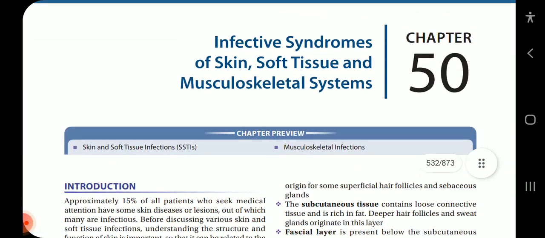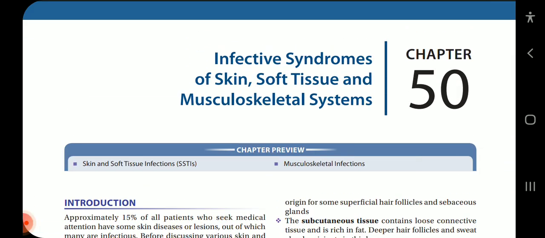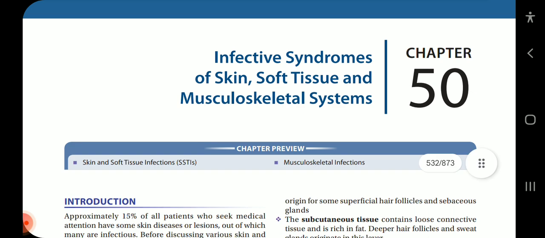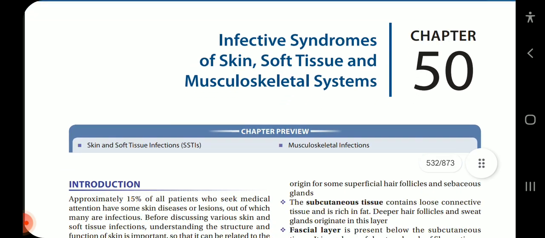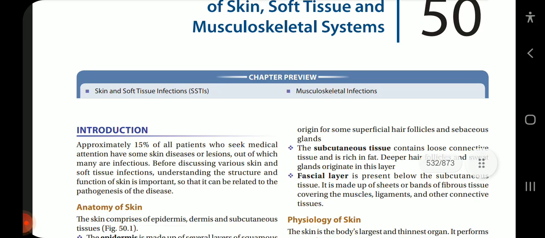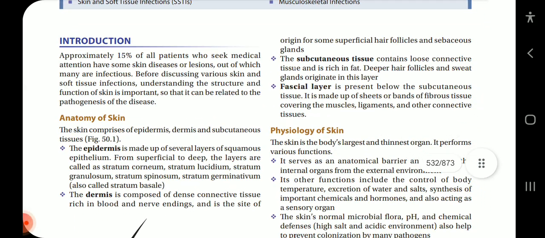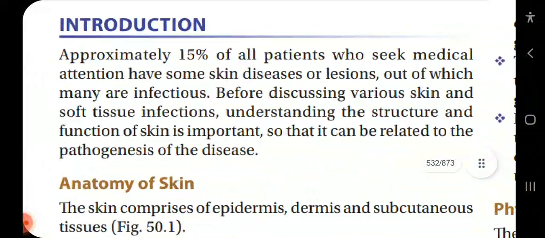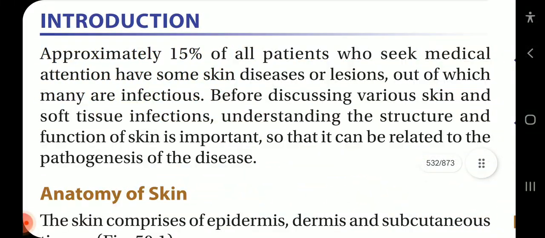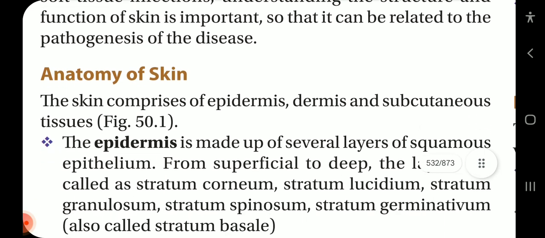Okay. Now let us start with chapter 50, which is infective syndromes of skin, soft tissue, and musculoskeletal system. In this chapter, we will be covering the skin and soft tissue infections in summary, and also the musculoskeletal infections. Introduction. Approximately 15% of all patients who seek medical attention have some skin disease or lesions, out of which many are infectious. Before discussing various skin and soft tissue infections, understanding the structure and function of skin is important so that it can be related to the pathogenesis of the disease.